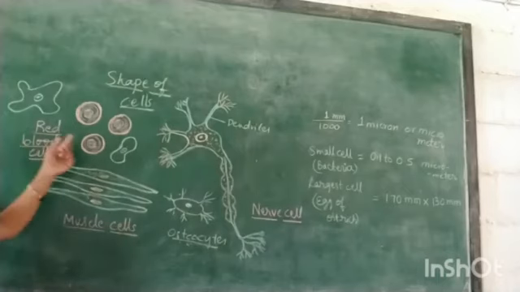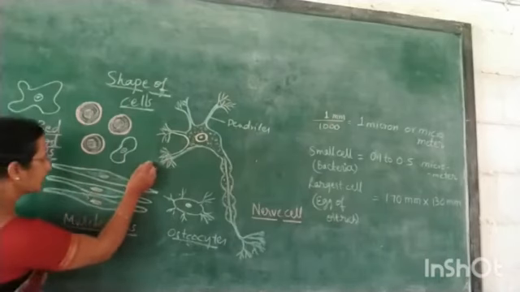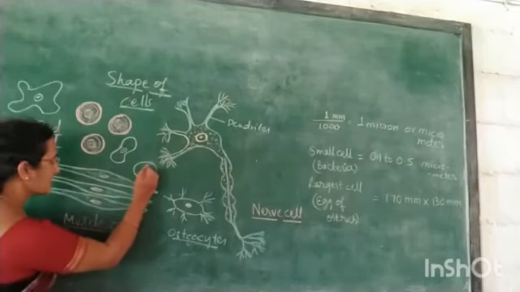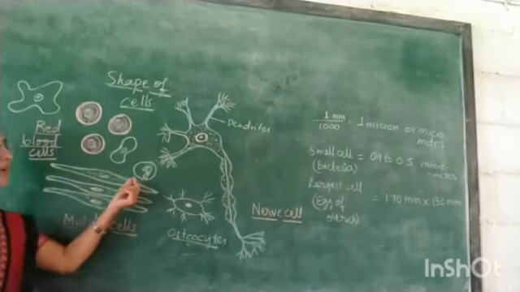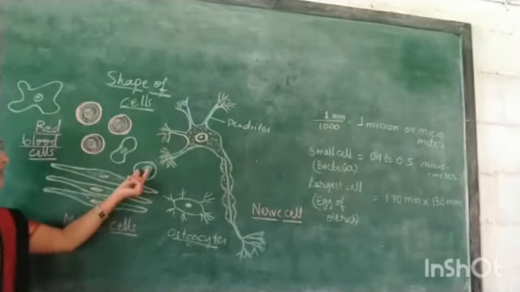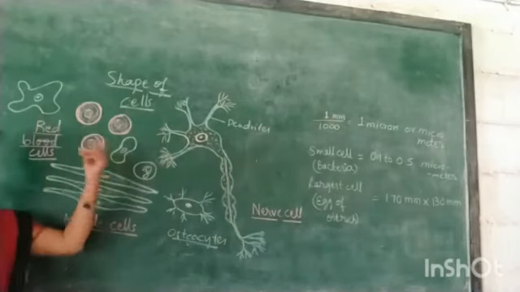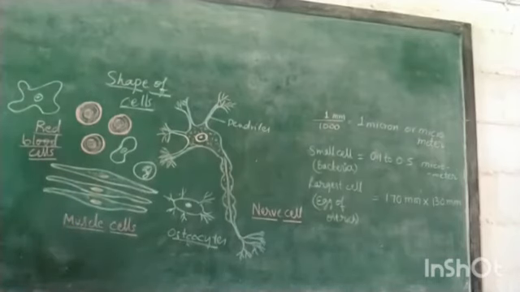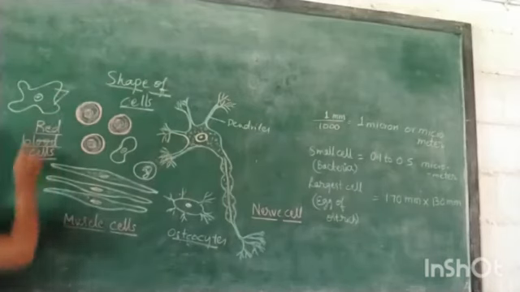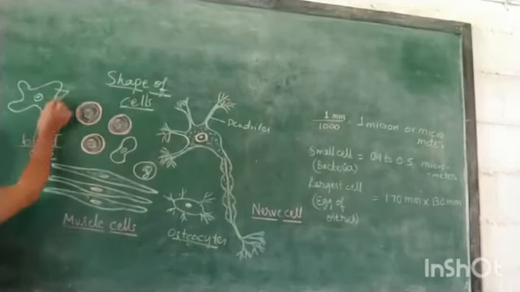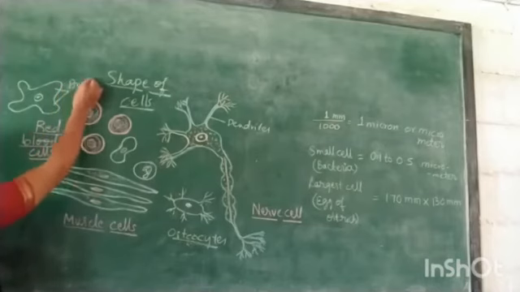Similar to amoeba, a type of blood cell, the white blood cell, has a nucleus which is horseshoe shaped. Similar to amoeba, these white blood cells also constantly change their shape. The reason for the change of shape is these finger-like projections. It has finger-like projections called pseudopodia.